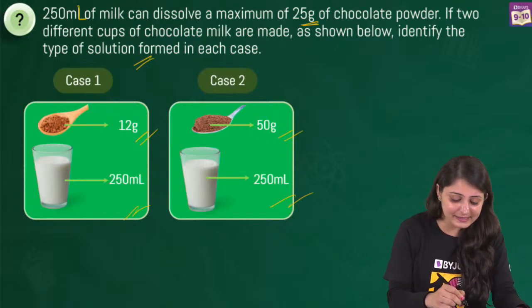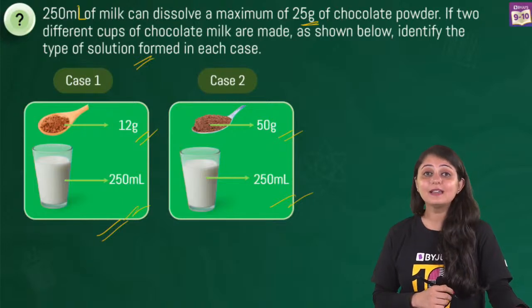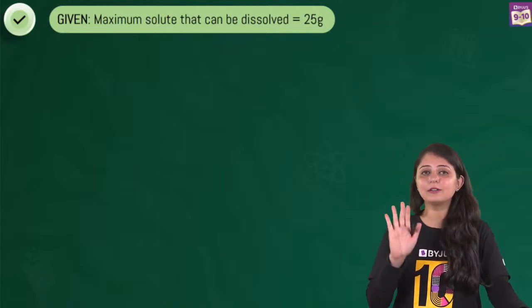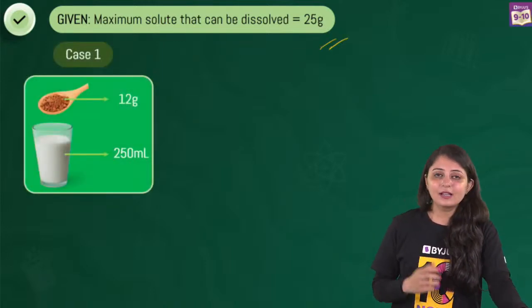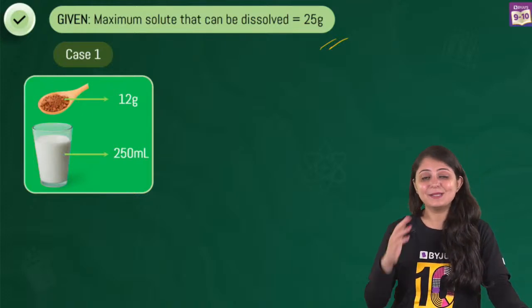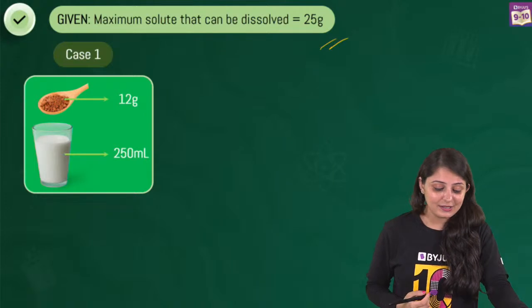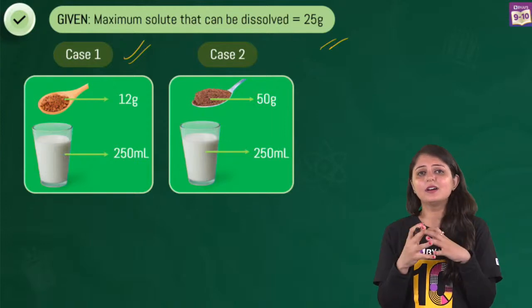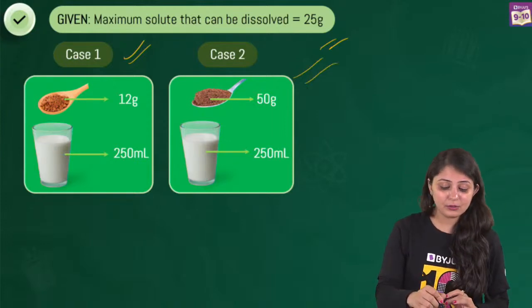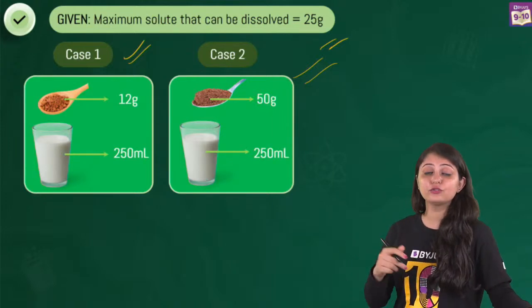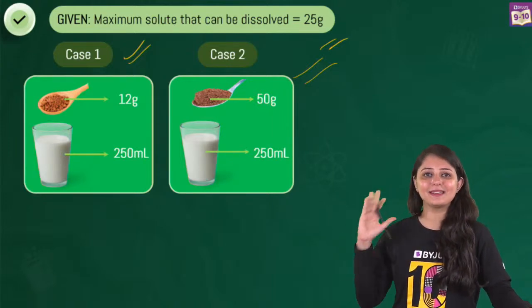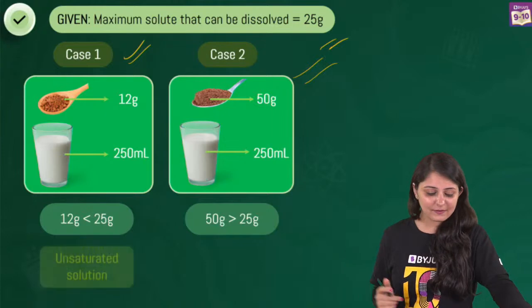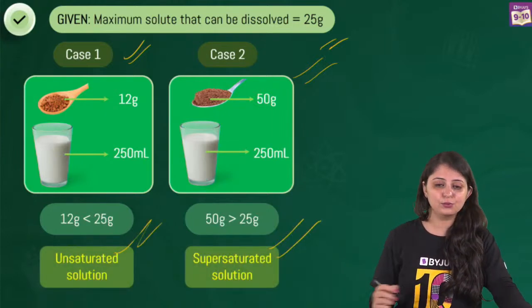So, in the first case, this is going to be unsaturated, correct? See, the maximum amount that could be dissolved was 25 grams, right? 12 grams is way lesser than that. That means we can add more solute to this milk, right? So, yes, this is going to be unsaturated. But in the second case, say suppose we've taken hot milk, we've raised the temperature and we are able to add more solute, more chocolate powder. In that case, 50 grams is being added, making it supersaturated. So clearly, you could figure this out based on the amounts given, that the first one is unsaturated, second one is supersaturated.